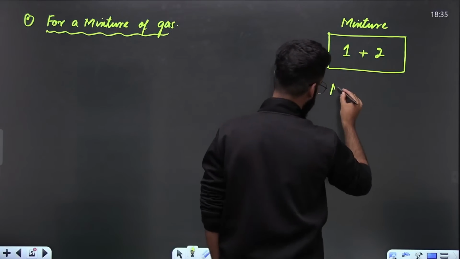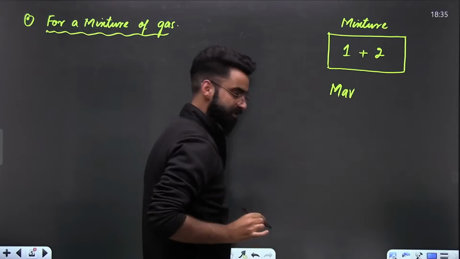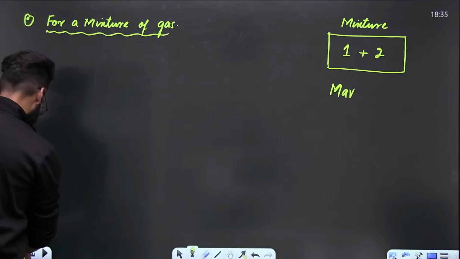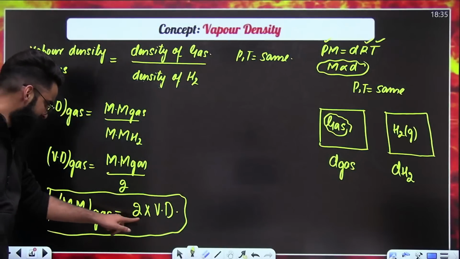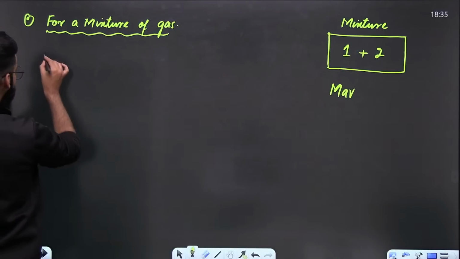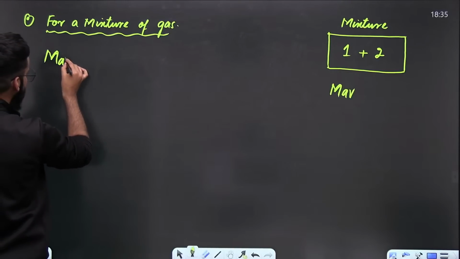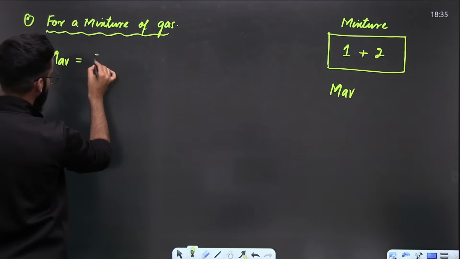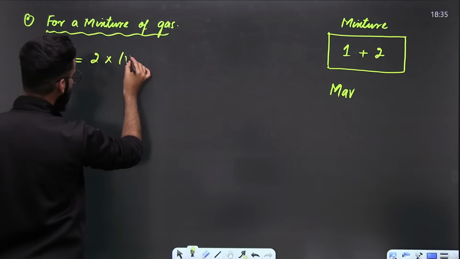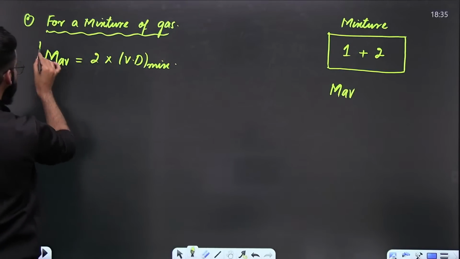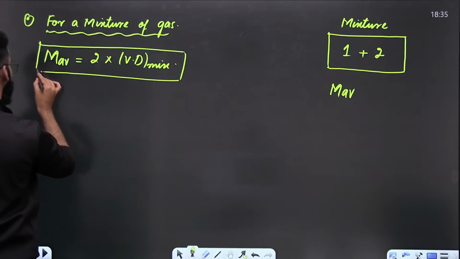For the gaseous mixture, we always define average molar mass, right? So if I want to write this particular equation for the gaseous mixture, should I write the molar mass of the gas or the average molar mass of the mixture? Average molar mass of the gaseous mixture is equal to 2 times what? 2 times the vapor density of the mixture.